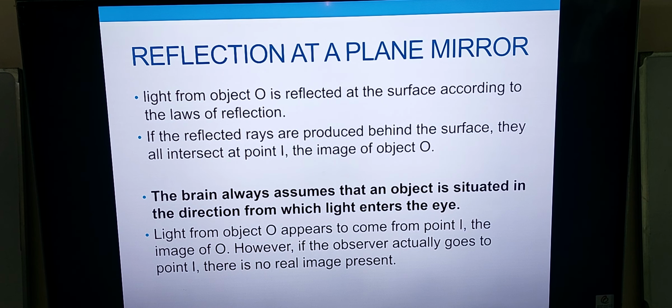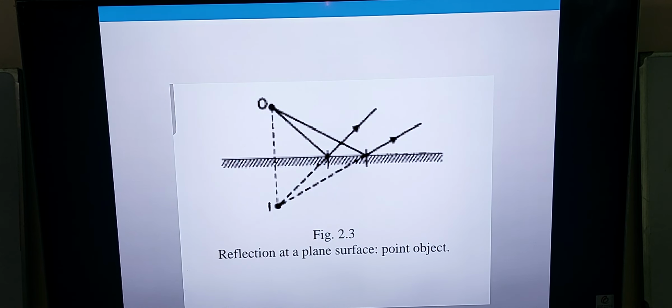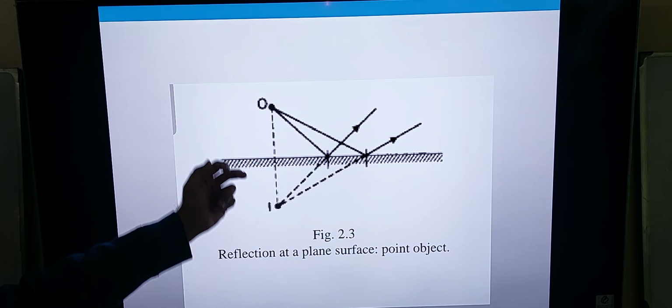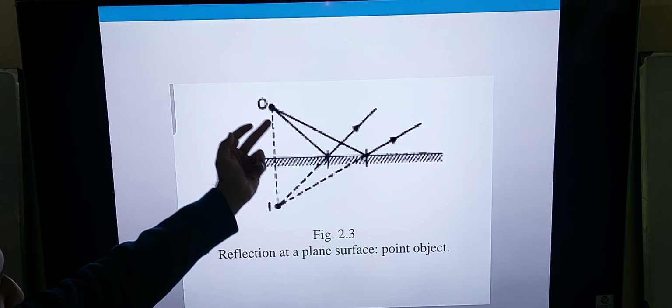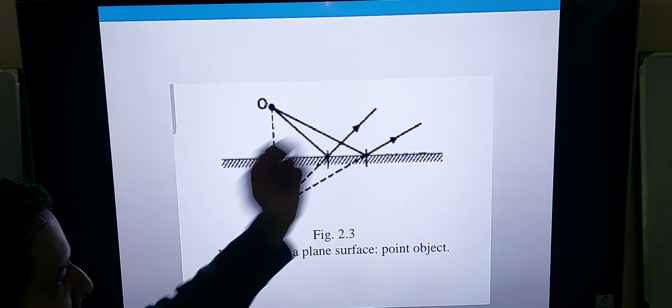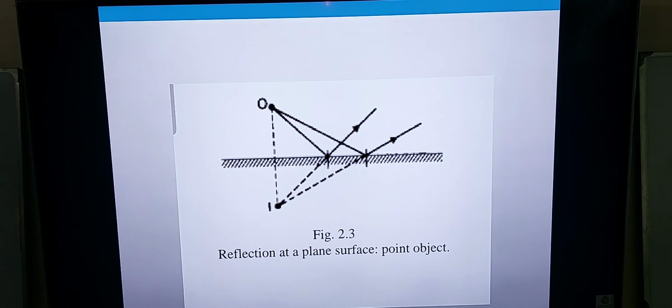Now, a very important concept: reflection at a plane mirror. Light from object O is reflected at the surface according to the laws of reflection. I'll come to a figure. This is the object that is placed, and this is a reflecting mirror. When the rays of light are incident on this surface, they are reflected back towards the same medium.